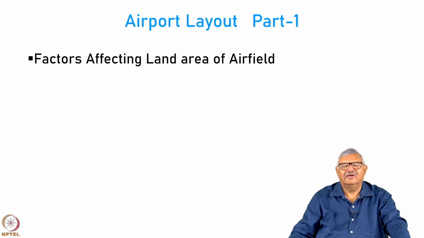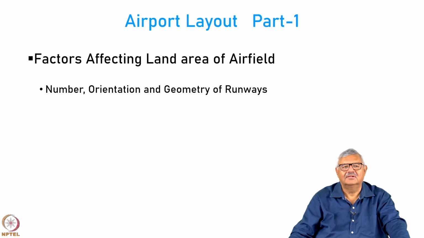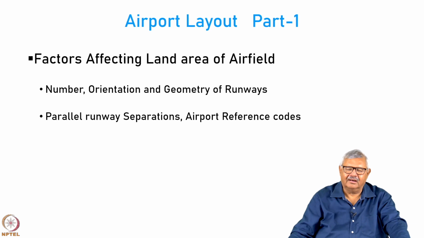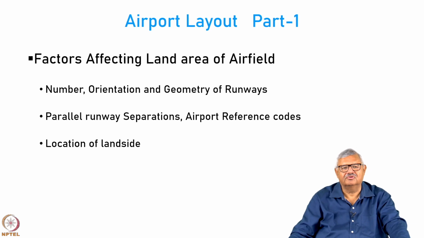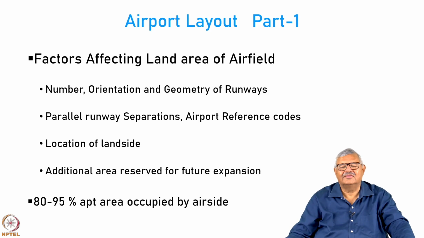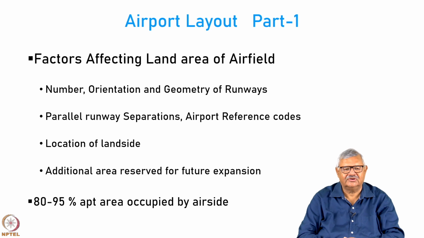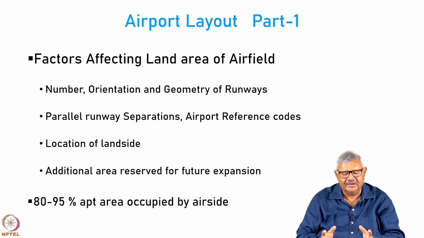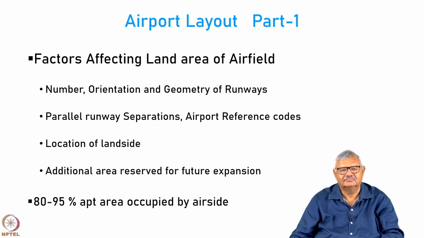Now, we move to the layout of the airport. We have to understand what are the factors that affect the land area of an airfield: number, orientation and geometry of runways, parallel runway separations, airport reference codes, location of the landside area, and additional area for future expansion. Generally, around 80 to 95% of the airport area is occupied by the air side and the remaining by the land side, but there could be differences in this number.